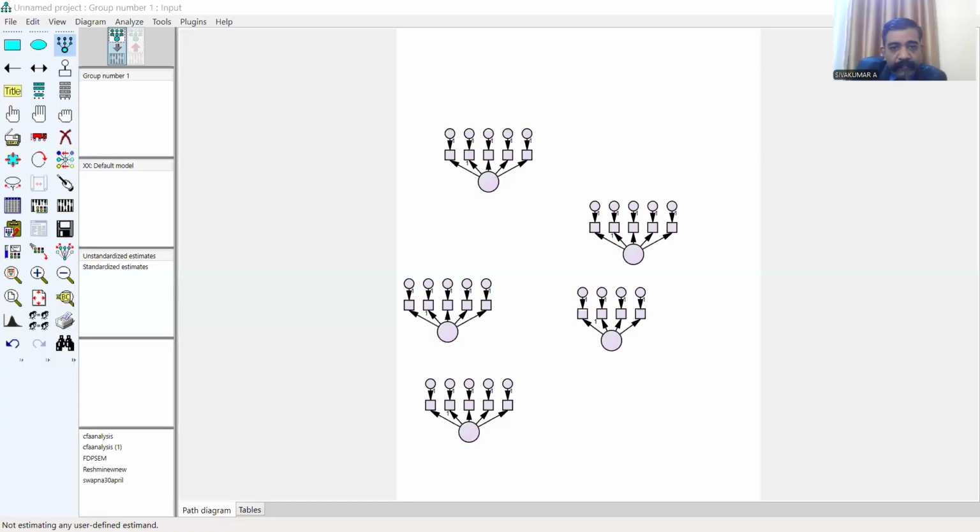For conducting CFA, the researcher has to use another software, that is AMOS. Wait, I may share my AMOS platform with you. This is the AMOS platform.